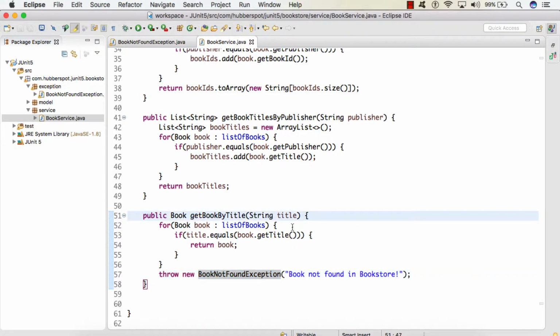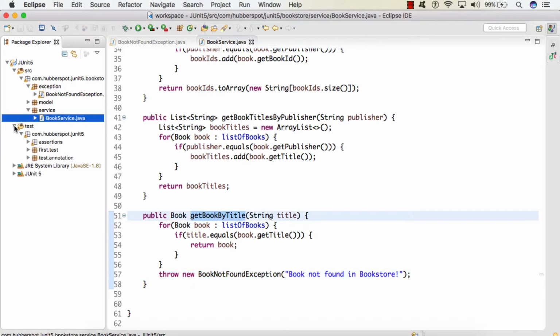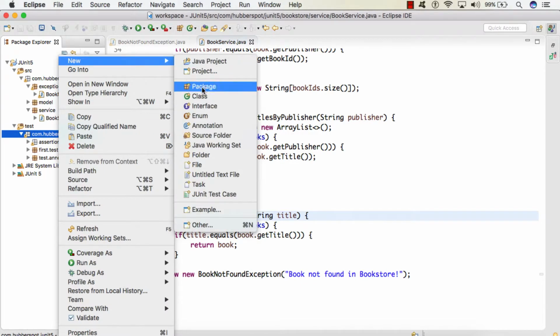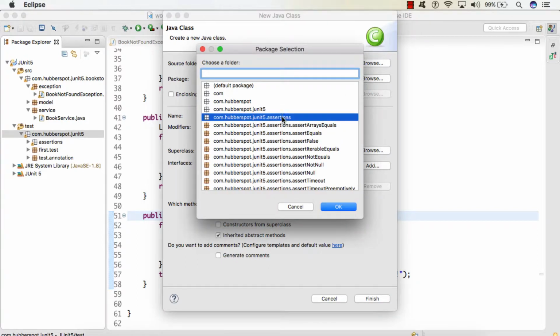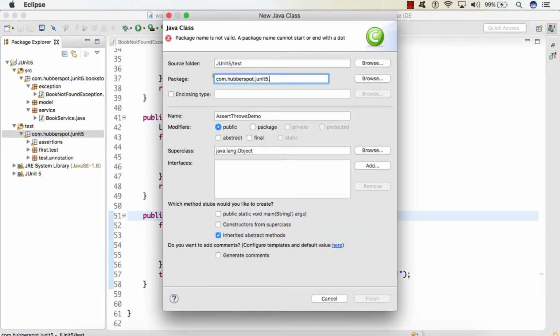So when we do unit testing, we also test for the negative scenarios where the exception is thrown. So now let's go to our test folder and we'll see how we can test the exceptions thrown from our code. So here in the test folder, I will create a class AssertThrowsDemo. We'll keep it in a package, let's say exception. We'll click finish.